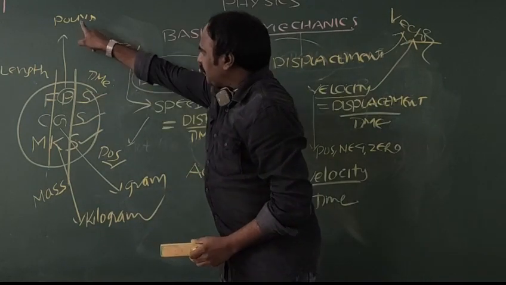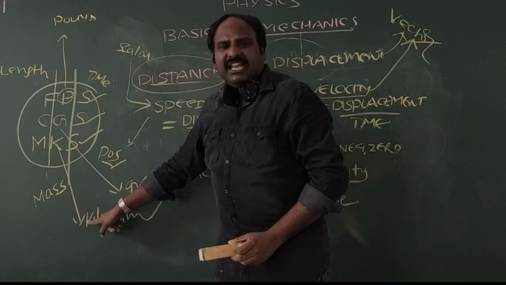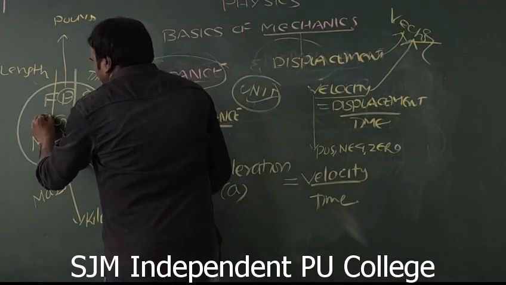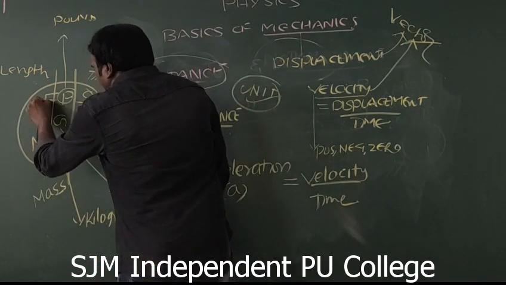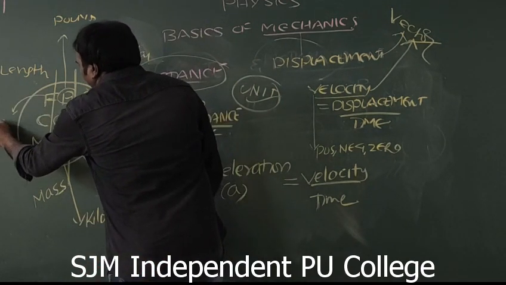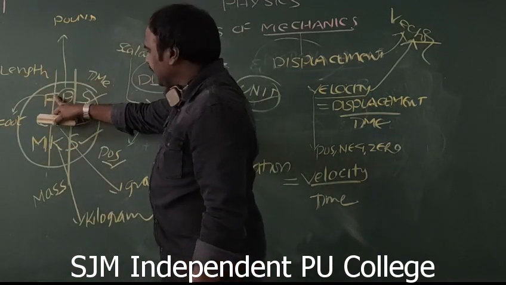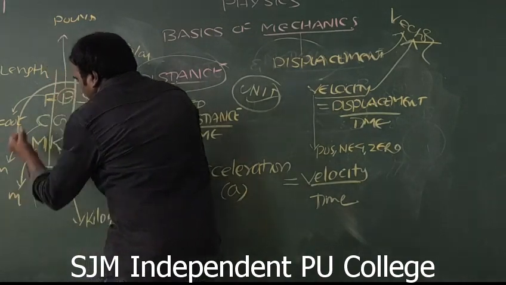So P indicates pound, G indicates gram, and K indicates kilogram. And finally, length may be measured in centimeters or meters, and in the British system it is called foot. So length can be measured in foot, centimeters or meters.